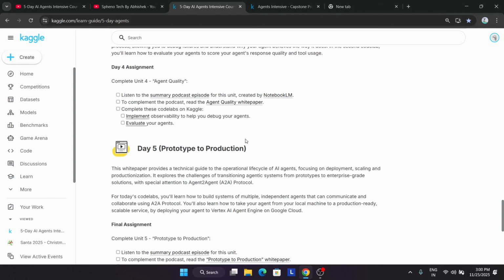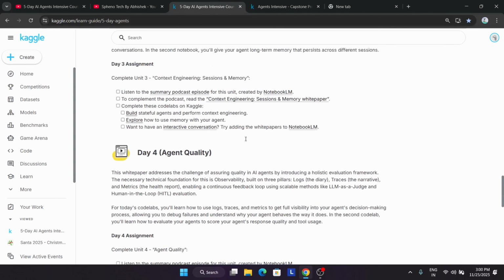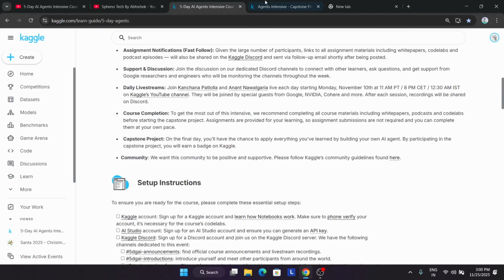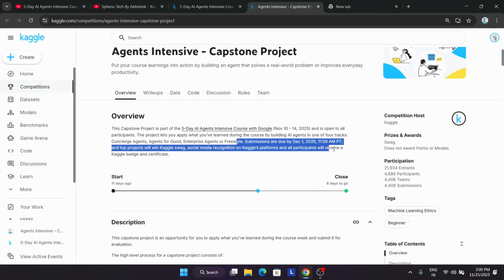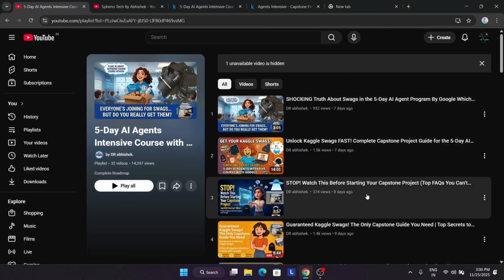Now here the important thing was that the deadline is approaching for the challenge. If you come over here, you can clearly see that the last date for the submission is 1st of December, and you can see that today is 25, so you have very limited time. So if you have not made the submission, you can hurry up and do the submission. For submission also I have made a detailed video, I think.